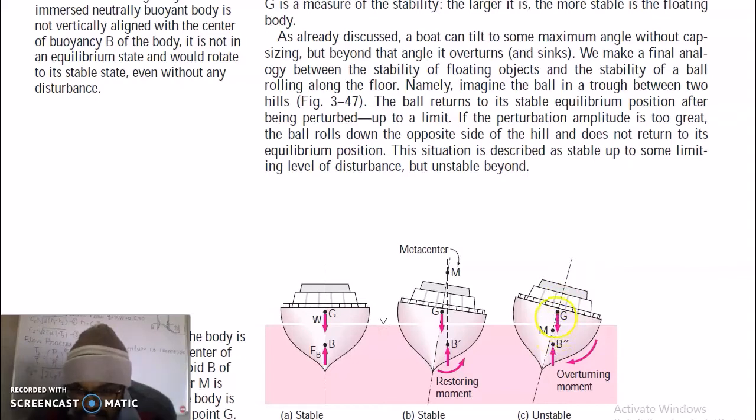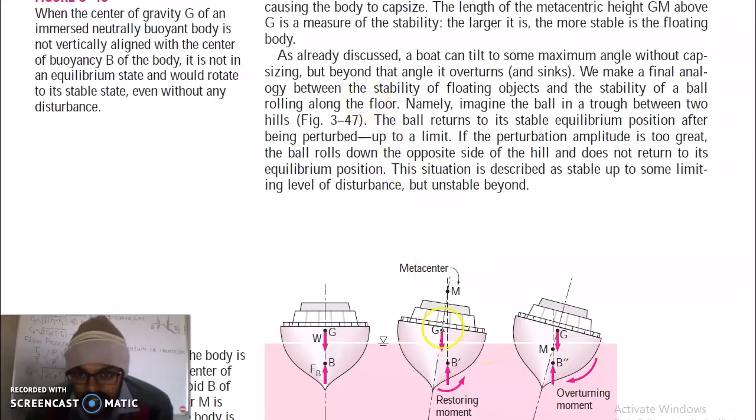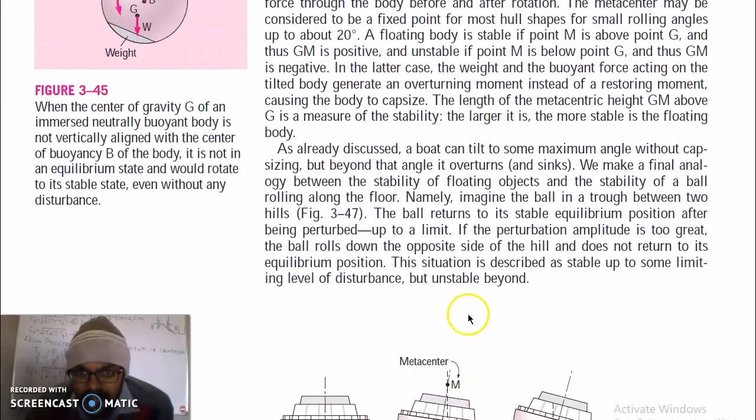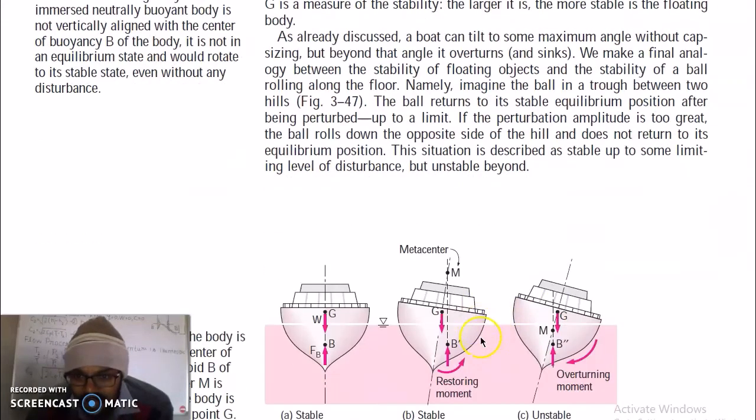Now in this case you can see gravity is acting downward, buoyant force B double dash is acting upward, and they will try to overturn the ship instead of restoring the ship to the original position. So this couple, you can see the direction, it is clockwise, so it will try to sink the ship and the ship won't return back to the stable position. So this is the unstable position. Means the boat can turn up to an angle of say 20 degrees, and beyond that angle it overturns and sinks.